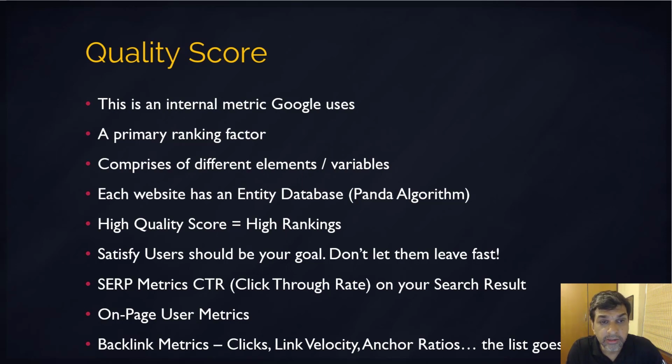Another very important factor is the SERP user metrics. What are the click-through rates of your result in the searches as compared to the other sites that are ranking? So say you're at position 5 on page 1 for a particular search query, and you have a very catchy title and a very catchy description as opposed to somebody else who's ranking at number 3, and because of that you get more click-throughs when people search for that keyword.